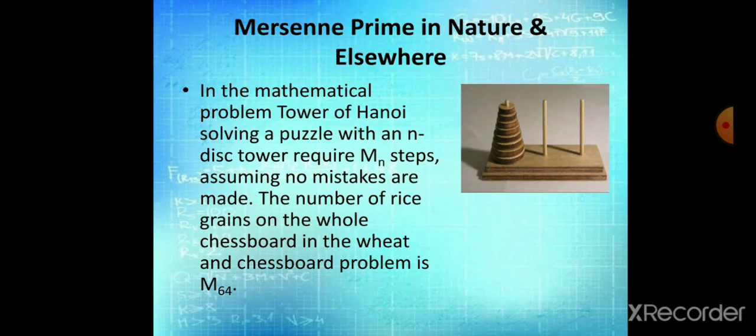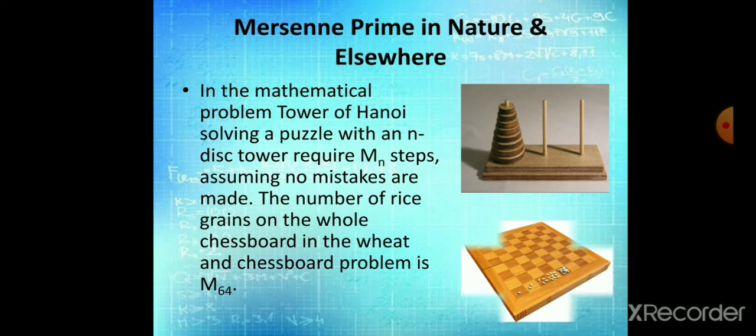Mersenne primes in nature and elsewhere. In the mathematical problem Tower of Hanoi, solving a problem with an n-disk tower requires immense steps. Assuming no mistakes are made, the number of rice grains on the whole chessboard in the wheat and chessboard problem is M64.